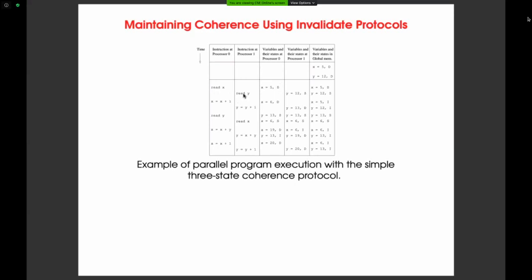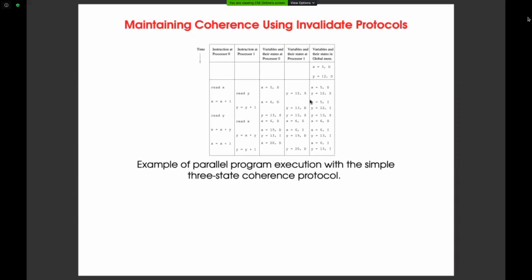Again, after some time, processor 1 wants to read Y. So for processor 1, the Y value is 12, and it is shared. Shared in the sense that memory also has the copy, processor P0 has the X copy, and processor P1 has the Y copy. Now after some time, P0 wants to modify its X value to X plus 1. So now X equal to 6 at processor P0, and it is D, in the sense modified. Nobody else has this copy.